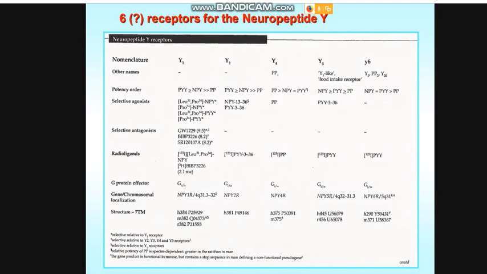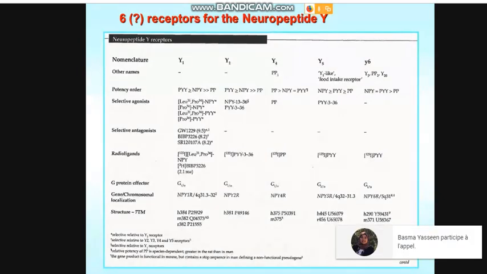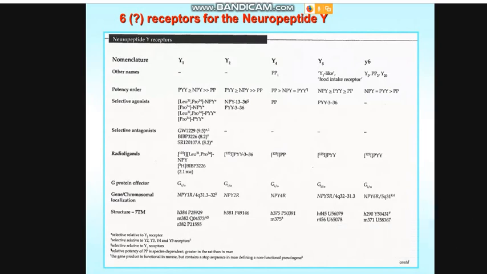They subsequently named other receptors, and Y3 could correspond to another one. So at the end we have Y1, 2, 4, 5, and 6. And Y6 has been isolated, but it looks like it is not really effective, efficacious. We don't know.